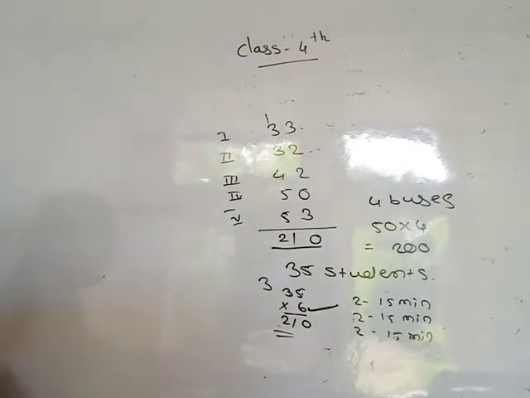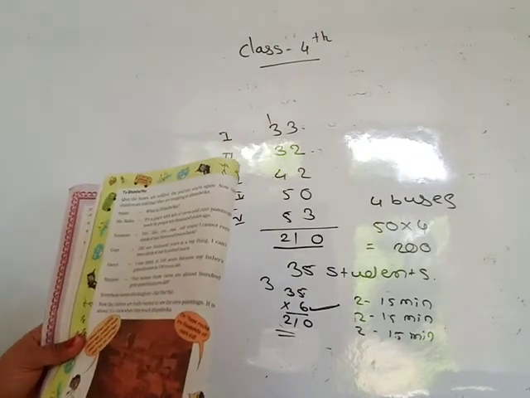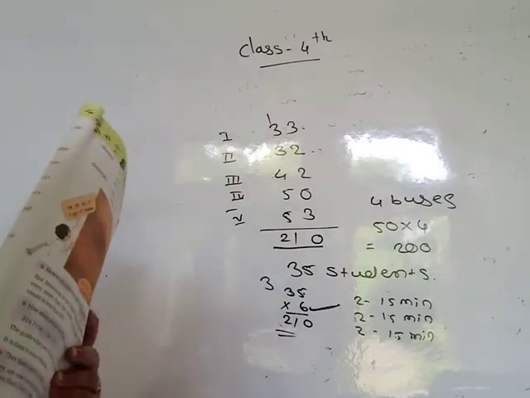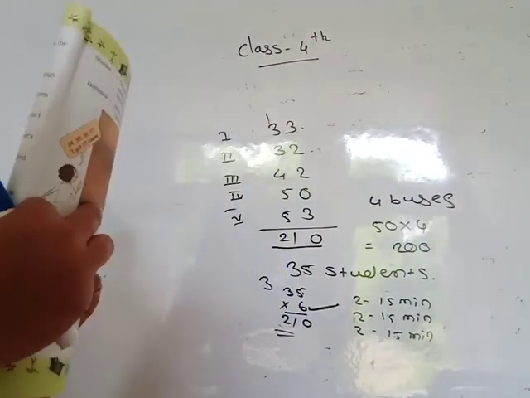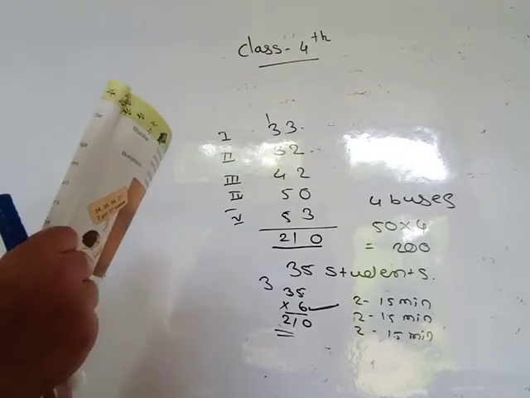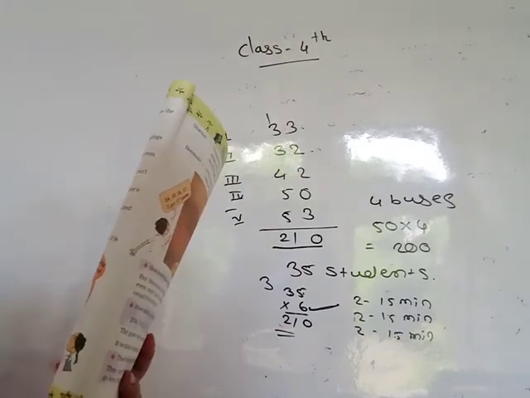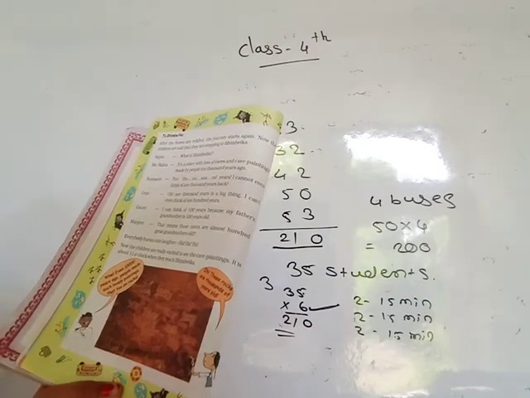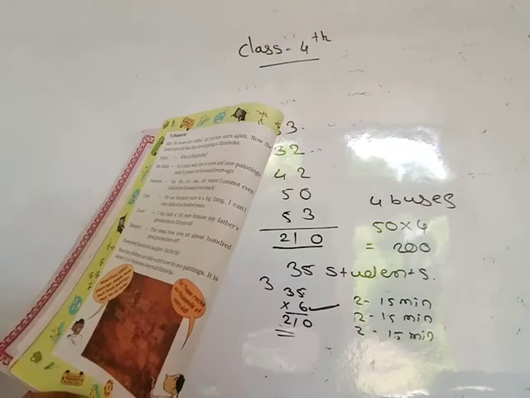Now the children are told that they are stopping at Bhimbetka. What is Bhimbetka? It is a place with lots of caves and cave paintings. You see here lots of caves, and cave paintings made by people 10,000 years ago. This we cannot even think about. 1,000 years back is a big thing, and I can't even think of 100 years.